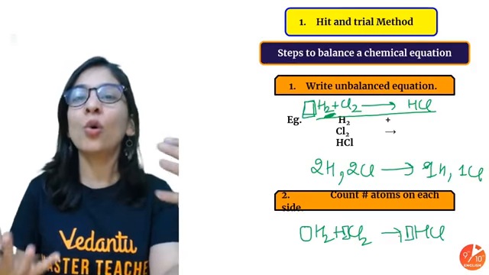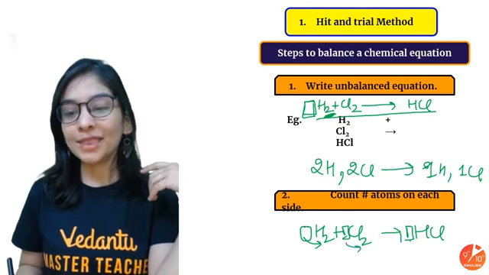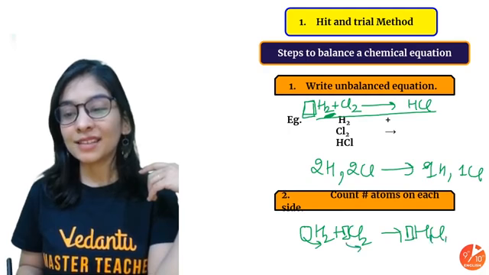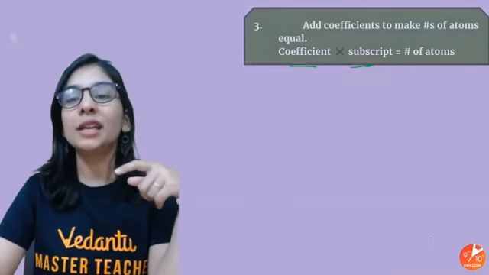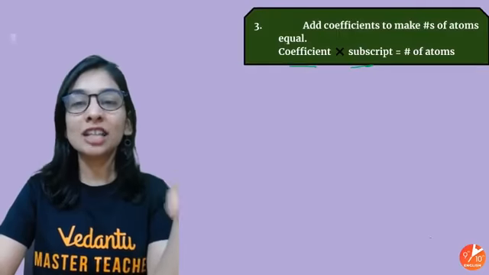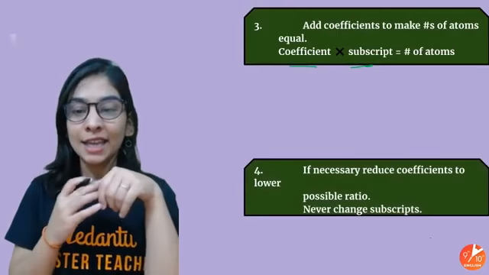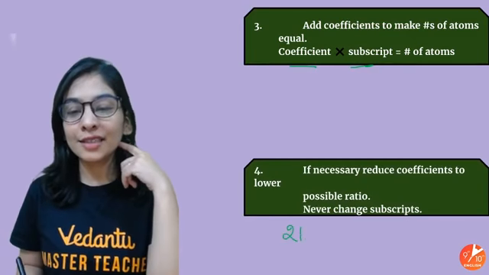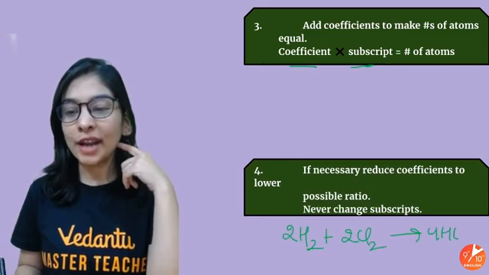Coefficient is nothing but a whole number, in such a way that when you multiply it with the subscript that we are writing here, the number of atoms will become equal on both the sides. Coefficient into subscript will give you the total number of atoms. And suppose you wrote it in this way, 2 hydrogen, 2 chlorine, I got 4 HCl.